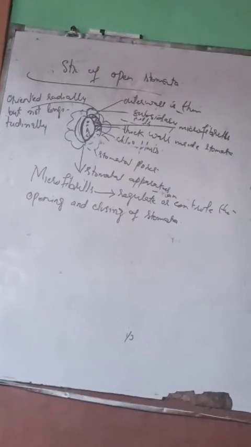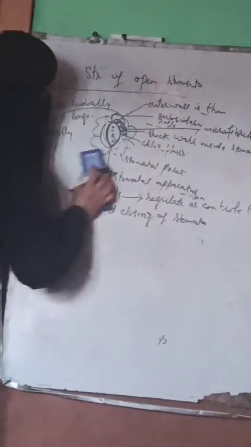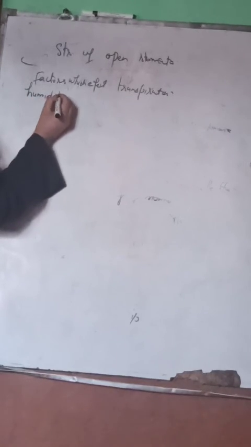So there are some factors which affect transpiration. For example, the factors which affect transpiration are humidity, temperature,